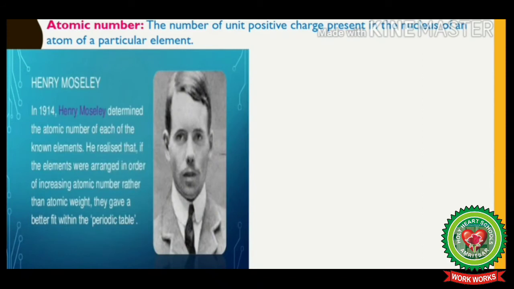It was Henry Moseley who in 1914 determined the atomic number of each of the known elements. And he came to a conclusion that if the elements were arranged in order of increasing atomic number rather than their atomic masses, they gave a better fit in the periodic table.